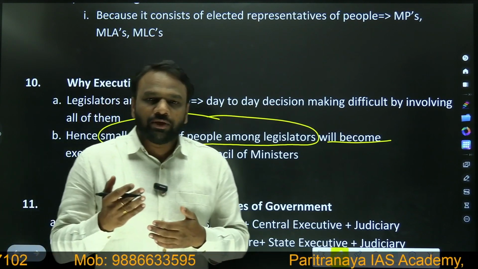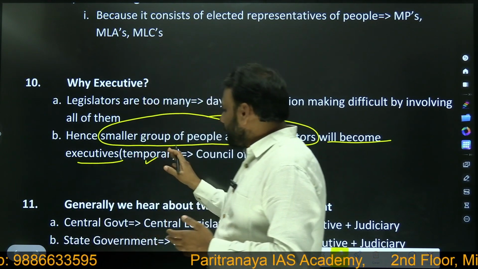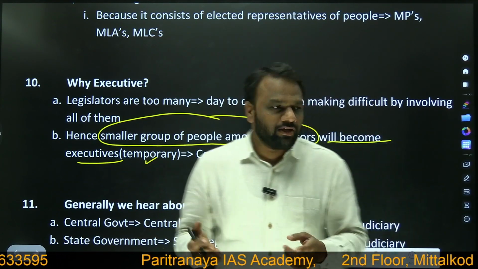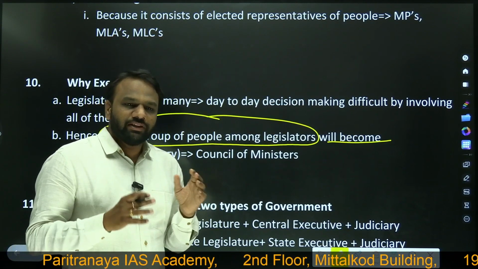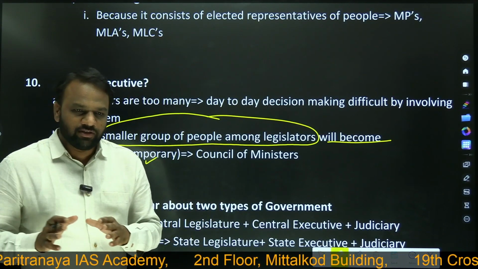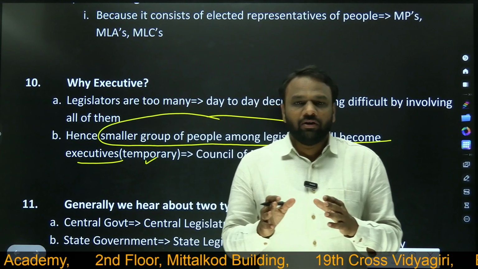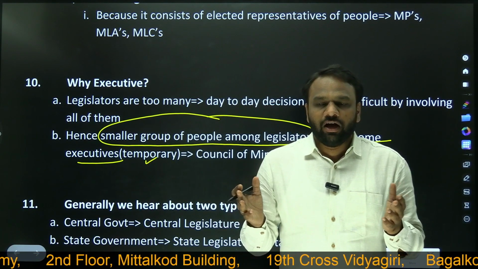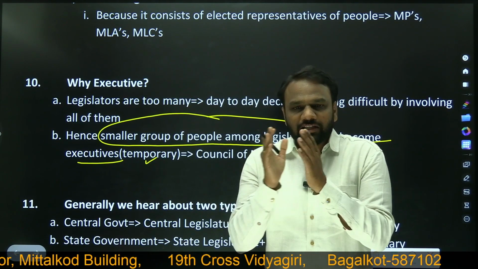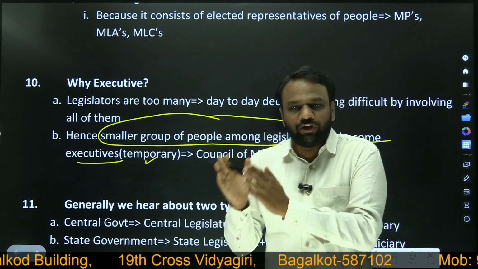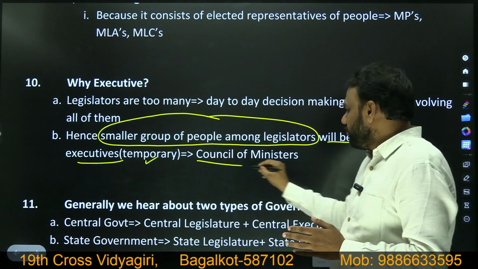So what are temporary executives and who are permanent executives? We'll be discussing them later on. But these temporary executives, normally we refer to them as the Council of Ministers. Why do we have a Council of Ministers? Because the strength of the legislative people is very high, so all the people cannot sit together and take decisions on a day-to-day basis. Hence we have a small body of around 40 to 50 people, who will take decisions. This body we call the Council of Ministers.